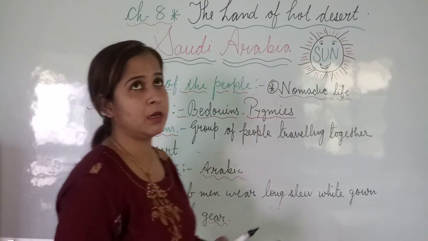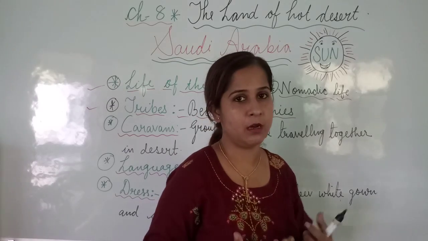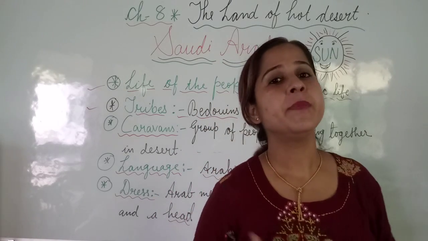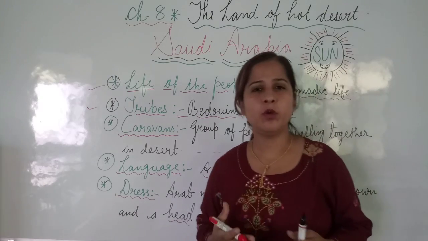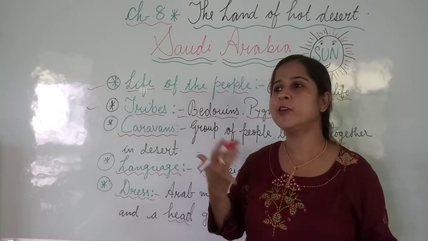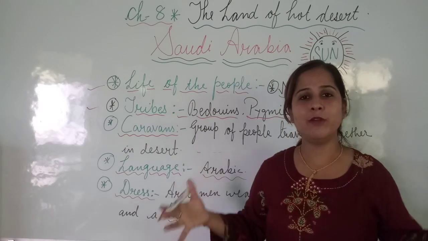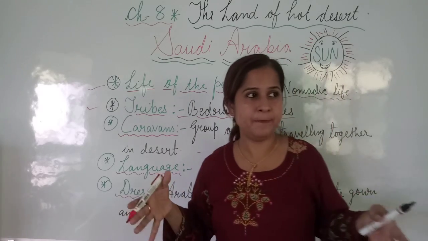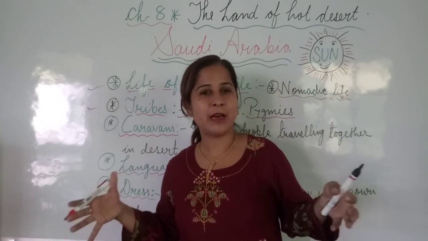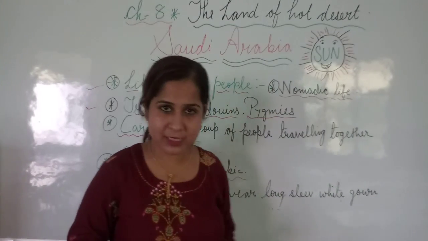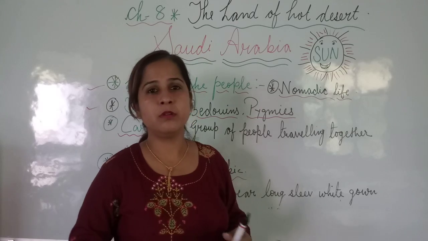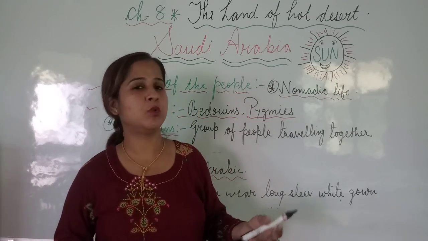Caravan means, in these desert areas, in the desert of Saudi Arabia, what do people do? People don't prefer to walk alone. They don't prefer to move alone. They always move in a group of people. Like numbers of people, they gather and carry their belongings, their essential things with them. Food, drink, water, everything they want.